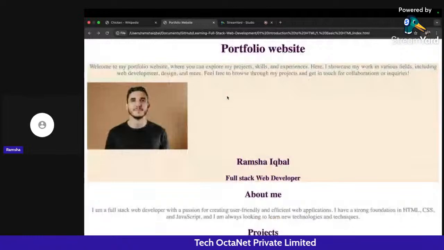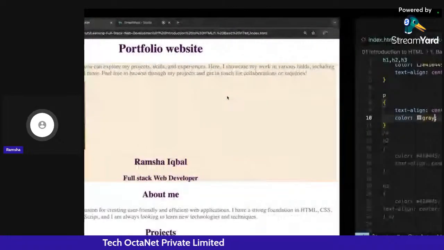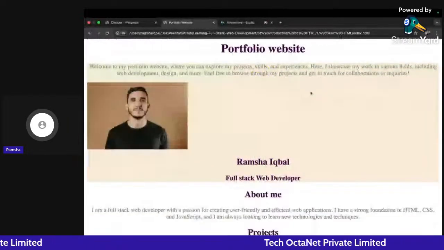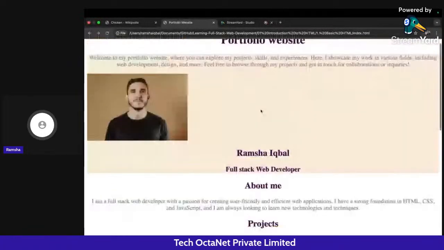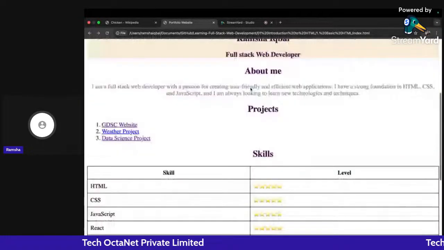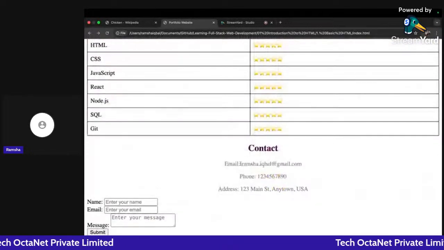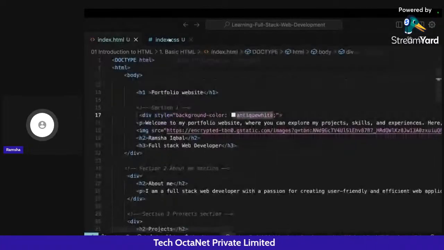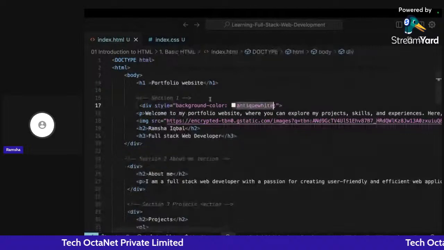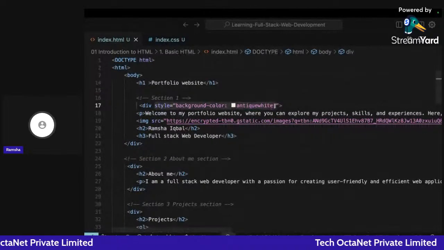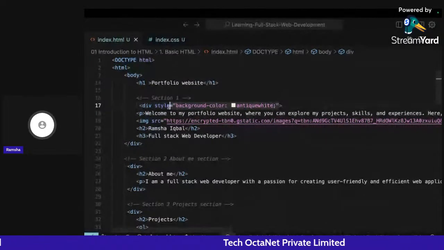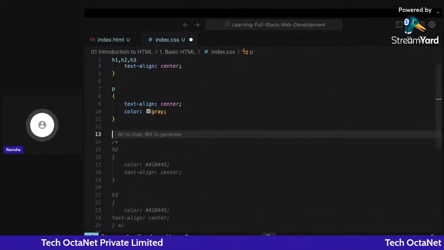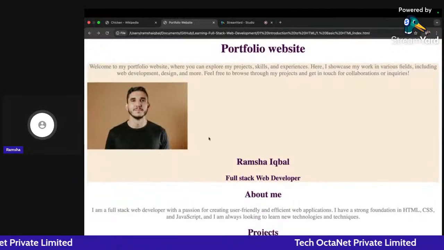Now, what else do I want to do? I want this particular background to alternate. Like if it has come on this portion, then it should come on the project section also, and then the contact section also. So how are we going to do that? Let's see. We have applied here a div with a background color, this particular antique white, right? So let me just remove it from here, and I will add this particular style in the style sheet only. Now I want this alternate color to be present on different divs.